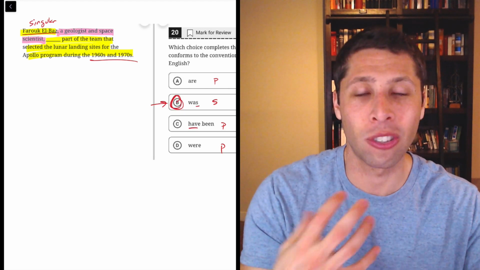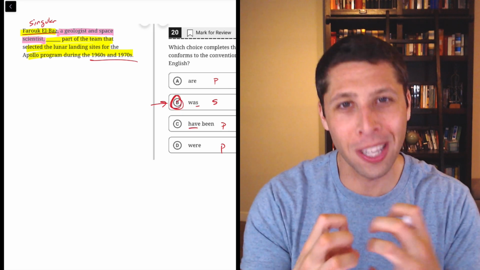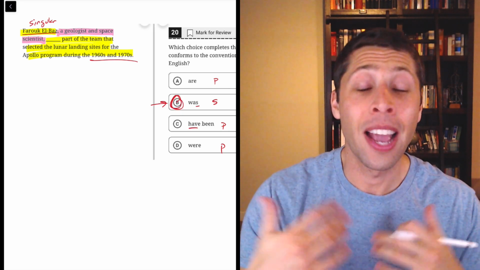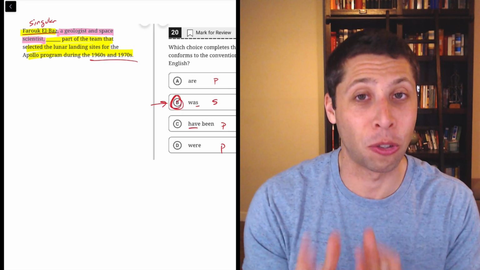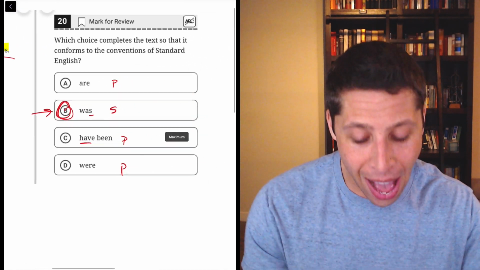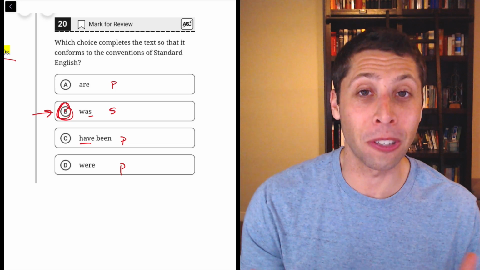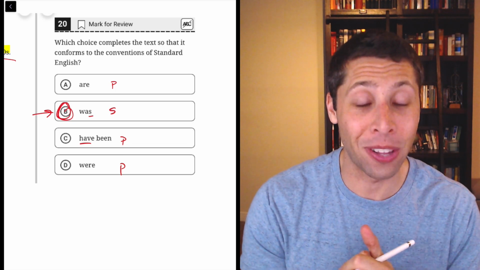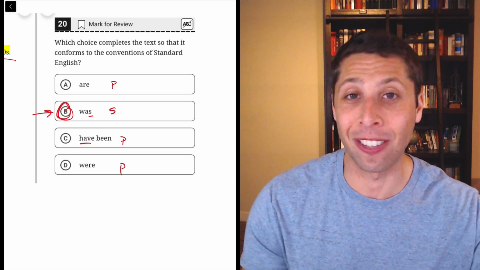So my advice is just know how punctuation works. Try to shorten that sentence by removing those extra clauses, and it'll be really obvious what the right answer should be. But you should start these ones by just evaluating the choices in a vacuum in terms of singulars and plurals, because you might be able to reveal a good bet for the answer, even if you have no idea anything else that's going on grammatically.